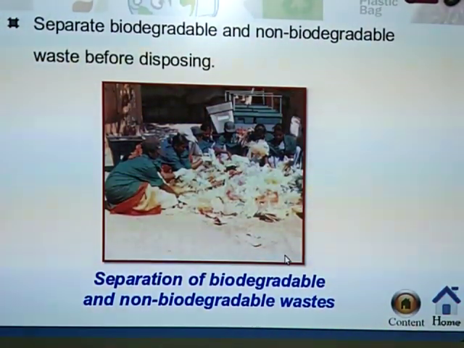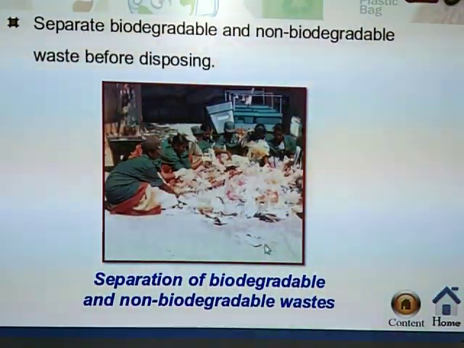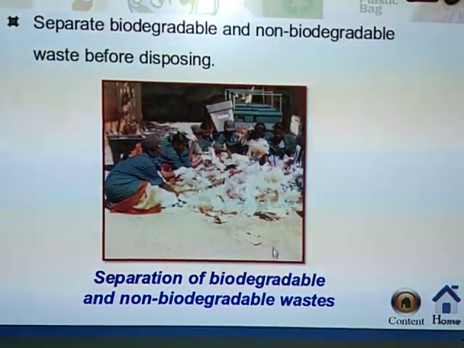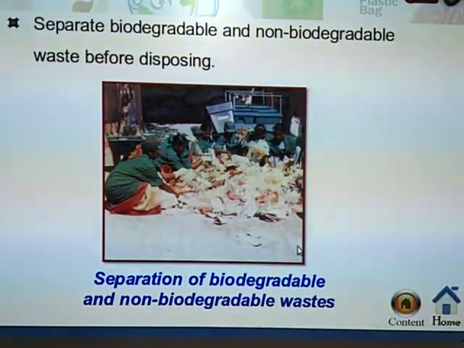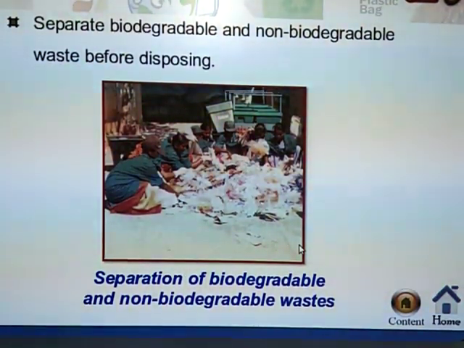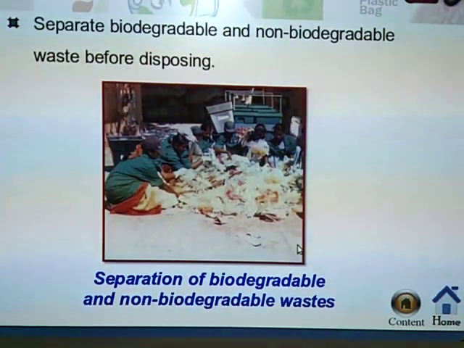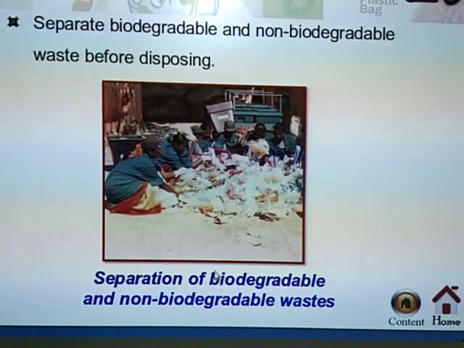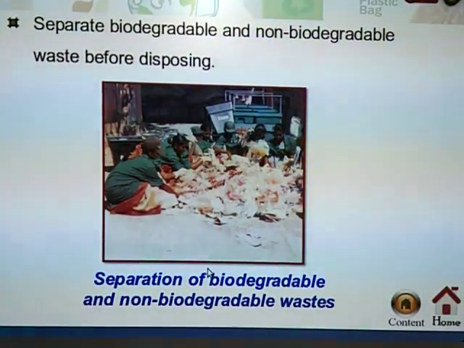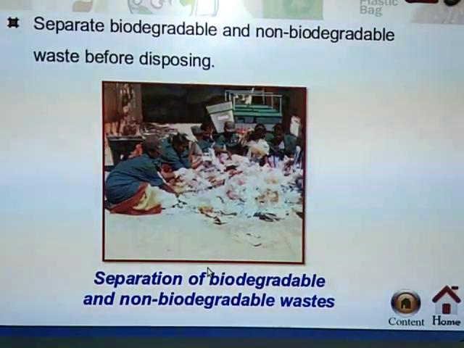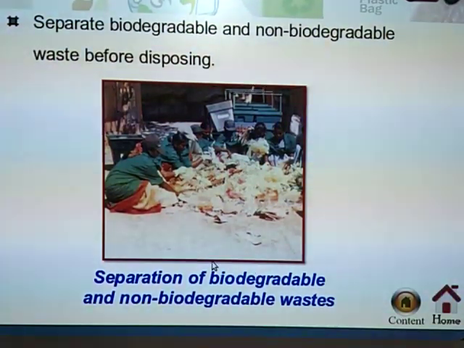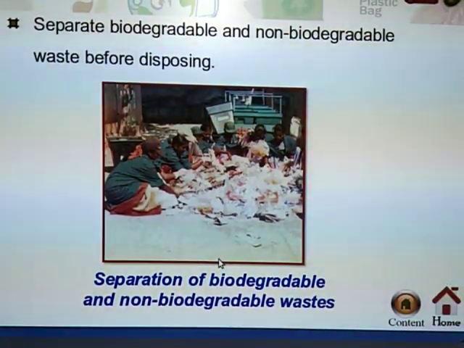We can throw biodegradable substances like waste vegetables, rotting vegetables, fruit waste and cooked waste in one dustbin, and the plastics and the remaining waste in another dustbin. We separate it before disposing of it.